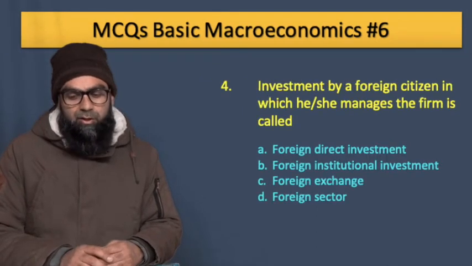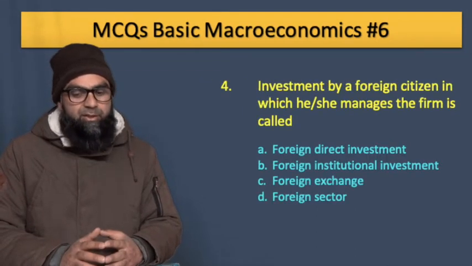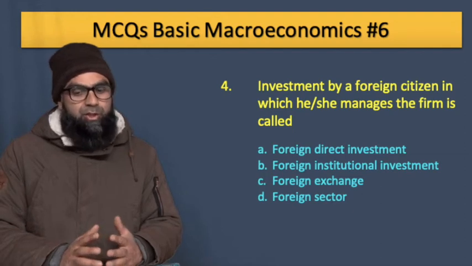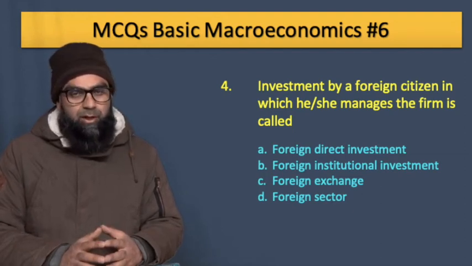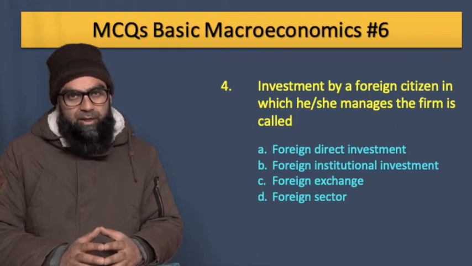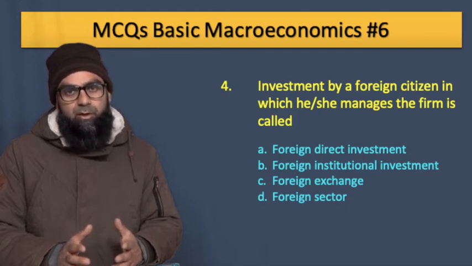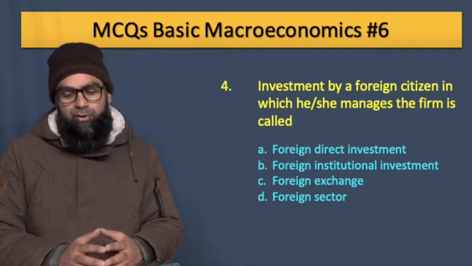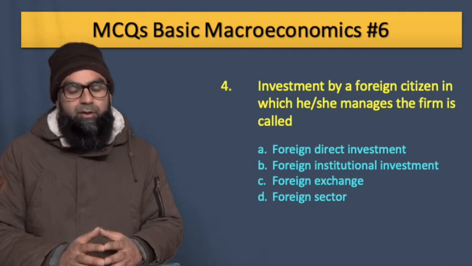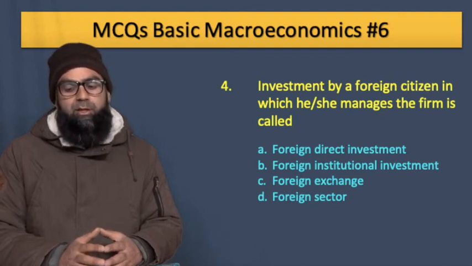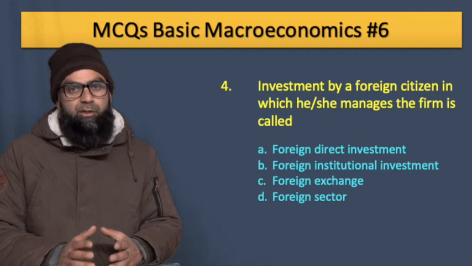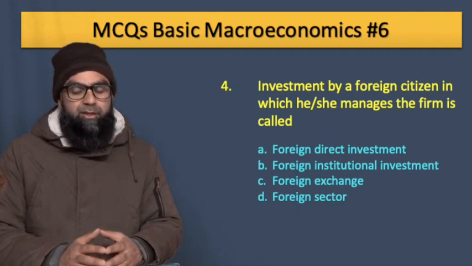Our fourth question is, investment by a foreign citizen in which he or she manages the firm is called. When a foreigner makes an investment in our economy, and simultaneously also manages his business in our country, the production process, what type of investment is this? The options are foreign direct investment, foreign institutional investment, foreign exchange, and foreign sector.